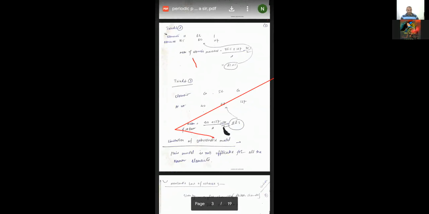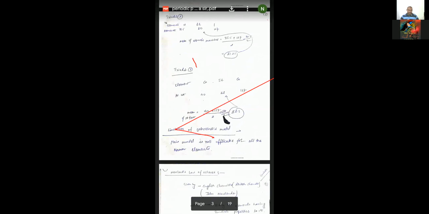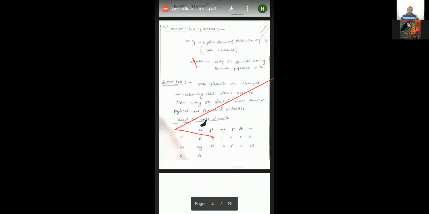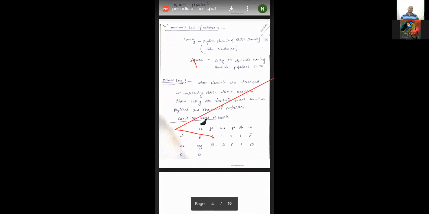But this model failed, students. This model could not go on for a very long time. And why did this model fail? Because it is not applicable to all the elements. As time passed, so many elements were discovered, and at that time this model failed.